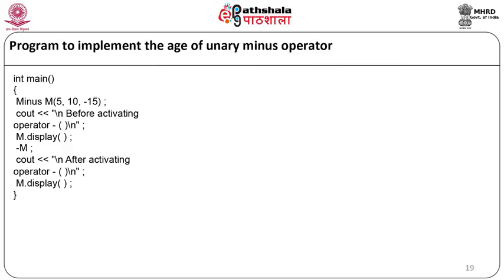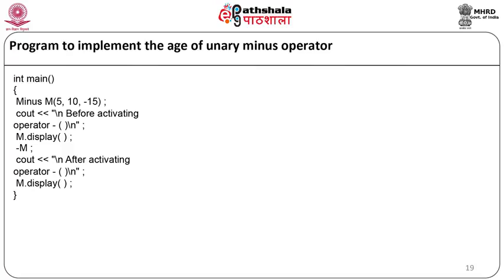As you can see here, the unary operator minus is applied to the object m as -m. When this code is executed by the compiler, it is basically converted to the code m.minus() with brackets. m is the object which is going to call the operator function minus. So, here m is passed implicitly to the operator function.